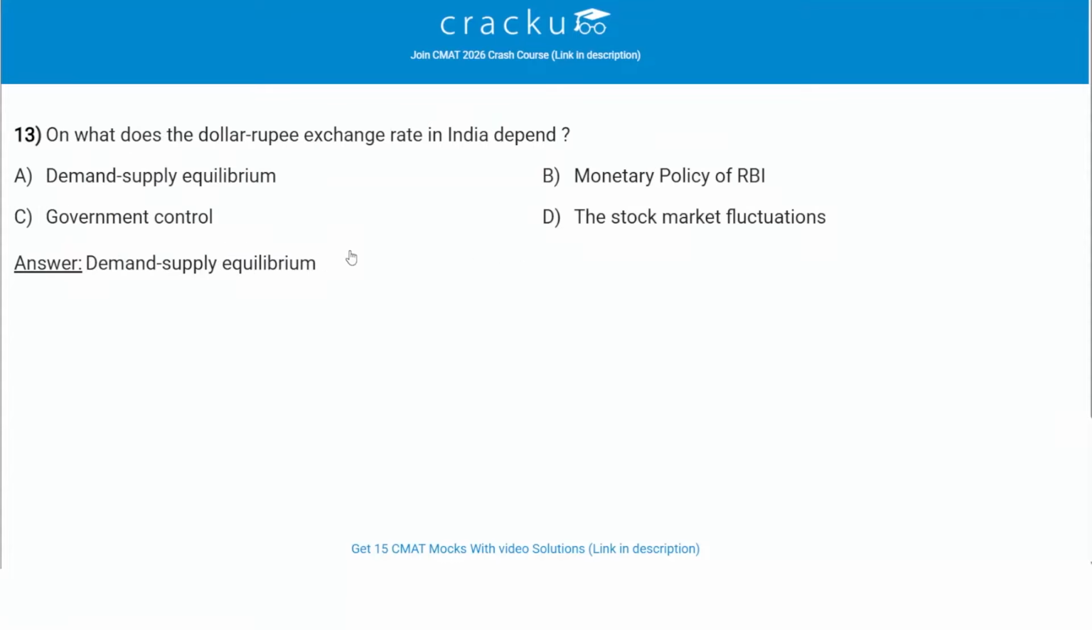On what does the dollar rupee exchange rate in India depend? It depends on the demand supply equilibrium. Exchange rates in India operate largely under a market driven system in which the value of the rupee against the dollar is determined by foreign exchange demand and supply. If there is a higher demand for dollars, the rupee gets weakened, and if there is a higher demand for rupee, the dollar gets weakened. While RBI may intervene occasionally, the fundamental determinant remains the demand supply equilibrium in the forex market rather than strict control or stock market trends. So option A is the correct answer.